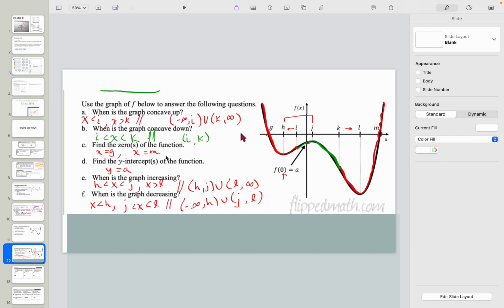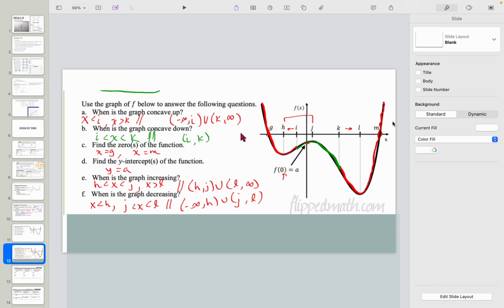All right, so there's a couple ways we can note this, right? We can use greater than or less than signs, or we can use brackets, and this little u is union. So when is the graph concave up? Well, the graph is concave up here, and then here again, right? So we have concave up, we have concave down, we have concave up. That's the red and the green and the red. So the question is, how do I label this? Well, x is less than i. So from here over, the graph is concave up.